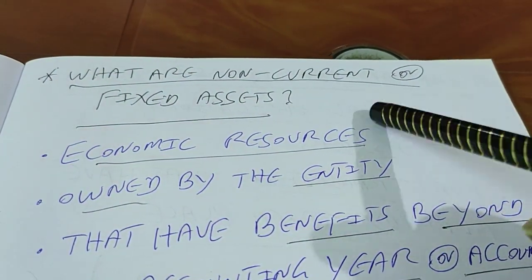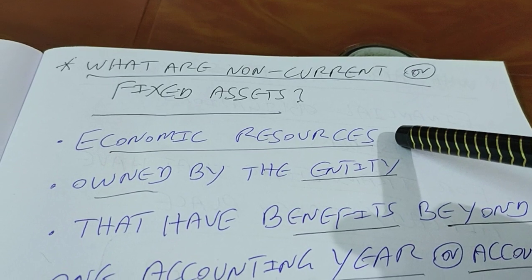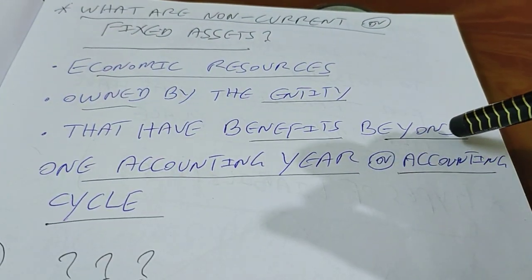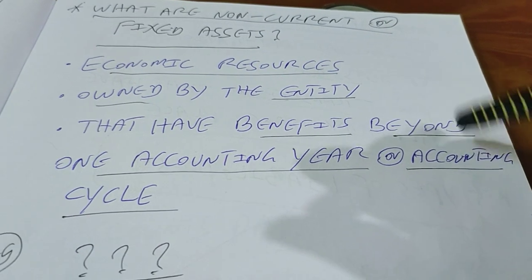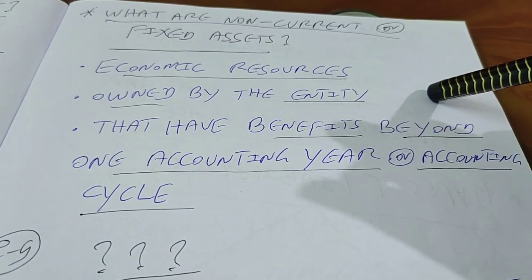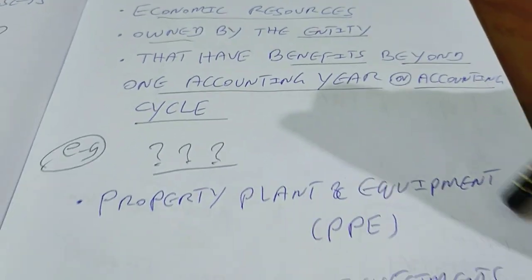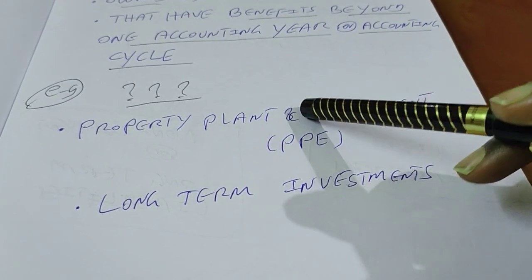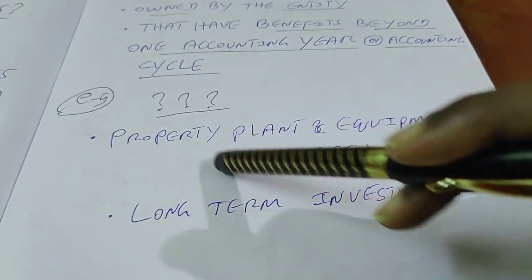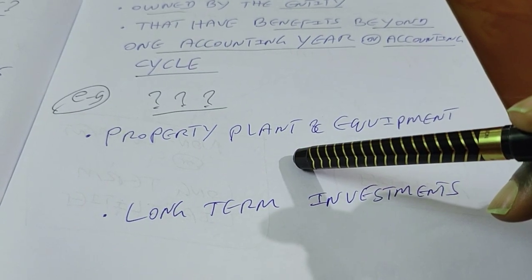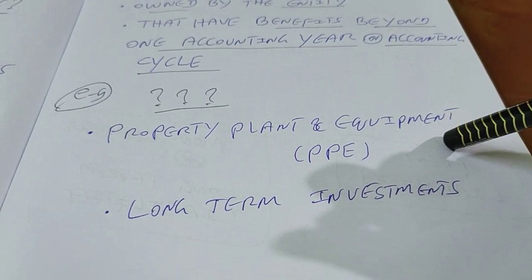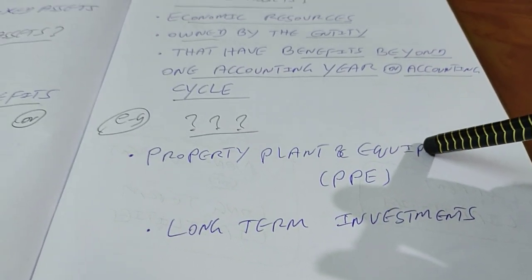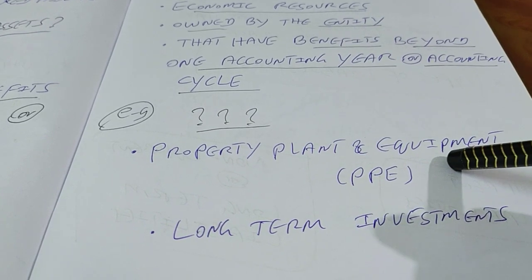What are non-current or fixed assets? Economic resources owned by the entity that have benefits beyond one accounting year or accounting cycle is called fixed asset or non-current asset. What are the examples for that? Property, plant and equipment. We call it PPE. Property means land, plant means the entire campus, equipment is your machine. So this is an example for non-current asset because the life is beyond 1 year. That means the benefit is going to exceed 1 year.